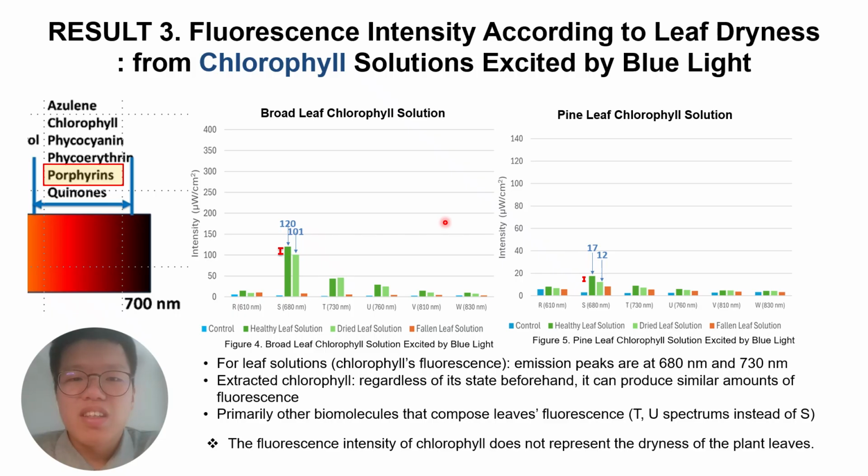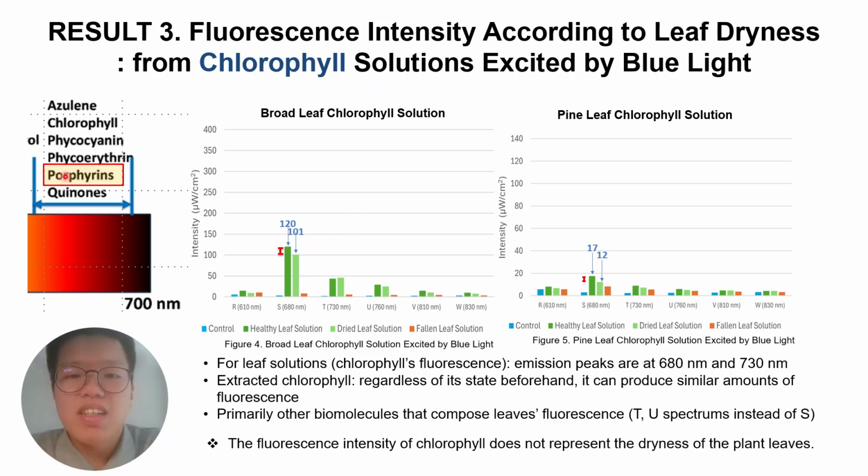Strong differences between healthy and dry chlorophyll solutions were expected as chlorophyll is established as one of the most dominant fluorescent compounds. However, fluorescence barely differed between healthy and dry chlorophyll solutions, suggesting otherwise. Healthy and dry leaves' extracted chlorophylls have comparable fluorescence levels, contrasting with the healthy and dry leaves' fluorescence. Additionally, healthy leaves have high T and U intensities, but for healthy leaves' chlorophyll, these intensities are relatively low. These contradictions suggest that chlorophyll isn't the biomolecule primarily responsible for fluorescence in leaves.